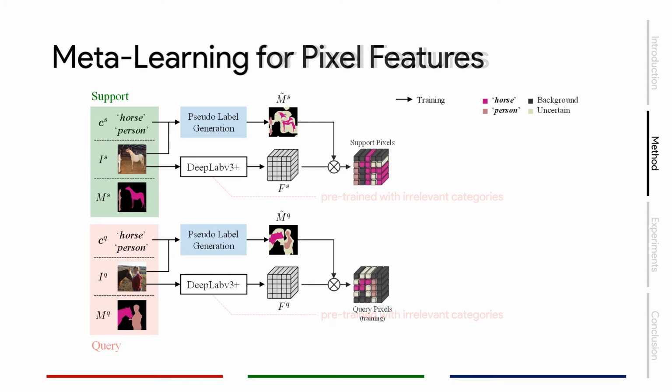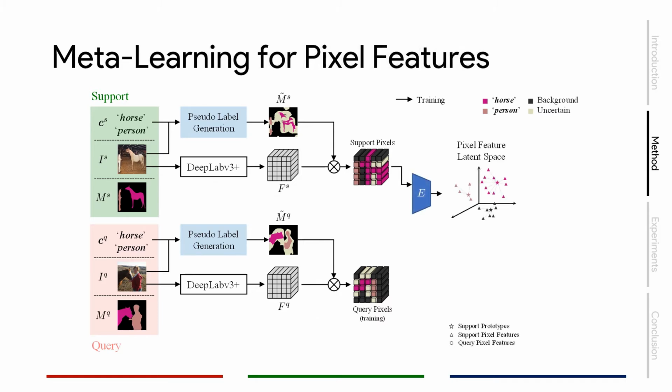Next, we label the extracted features with our generated pseudo-masks, and for the support set pixel features, we map them into a latent space via an encoder E. For each category, we calculate their prototypes by taking the mean of all encoded pixel features from that category. The query pixel features are also encoded via the same encoder E, and our meta-learning loss function is defined by the sum of distance in the latent space between the support prototypes and query pixel features of the same category.